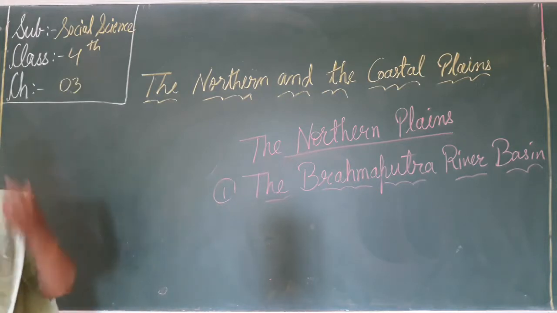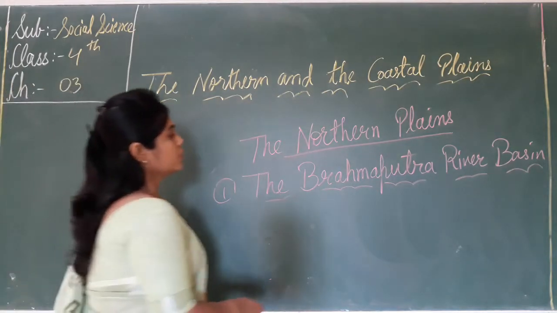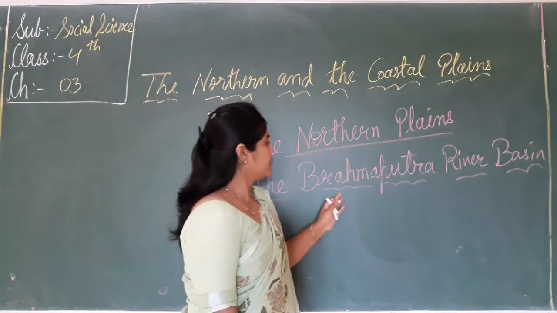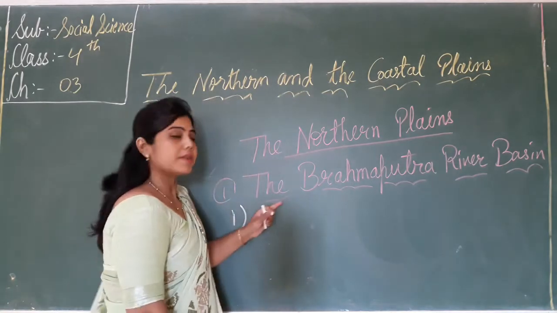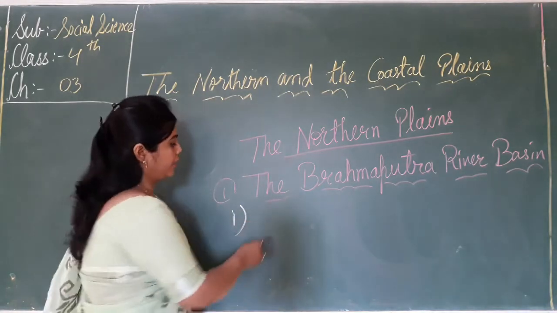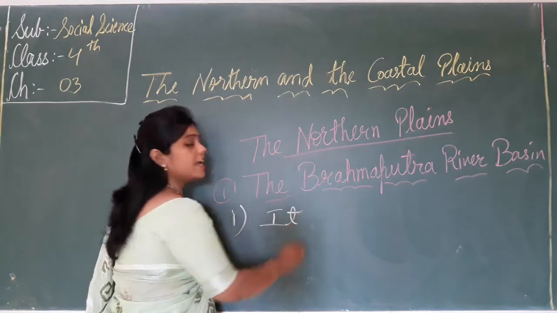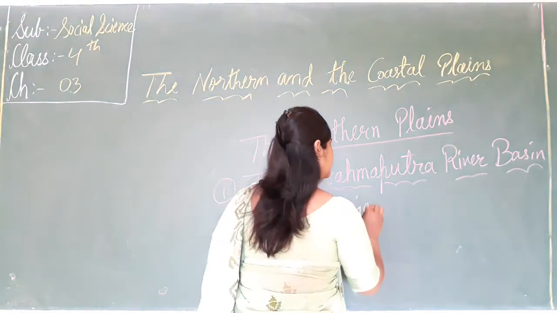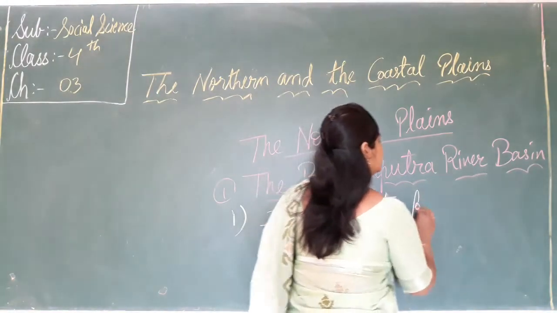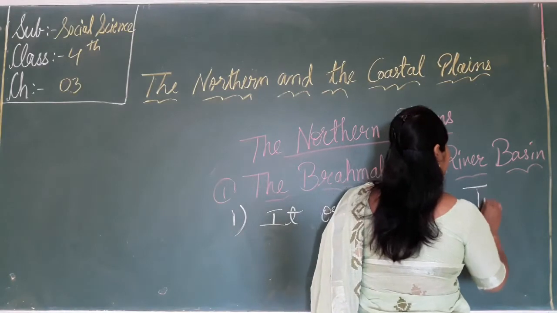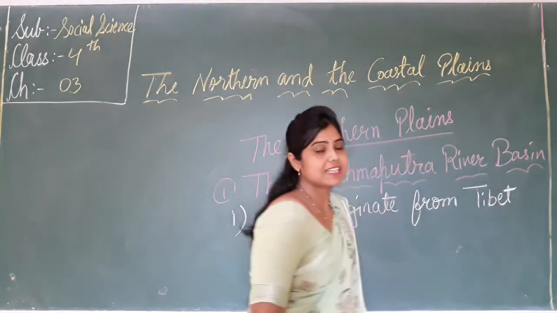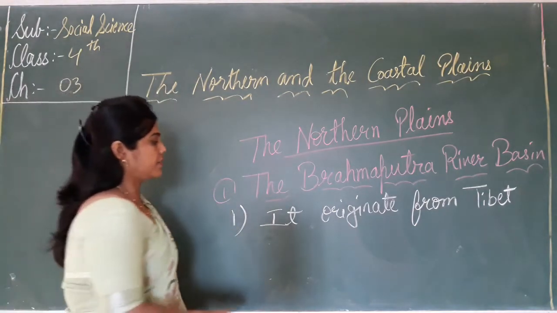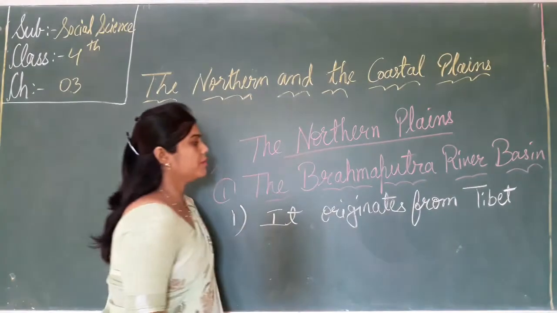Now, the Brahmaputra river basin. What do we learn about the area of the Brahmaputra? Where does the Brahmaputra river originate? It originates from Tibet. The Satluj river also originates from Tibet.